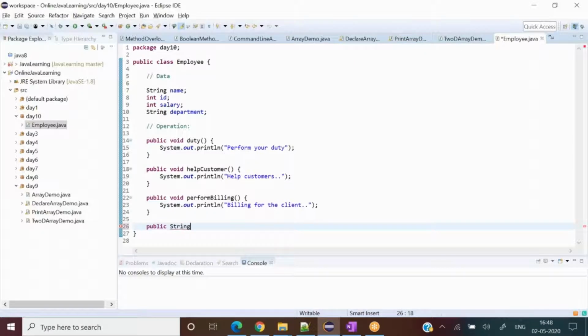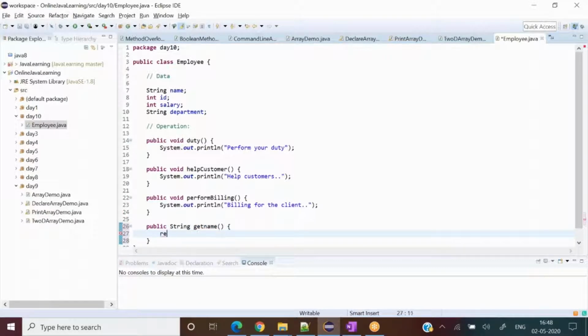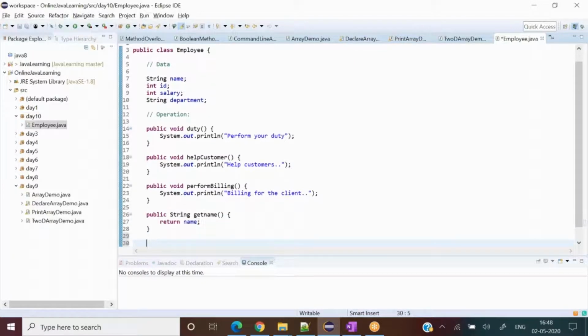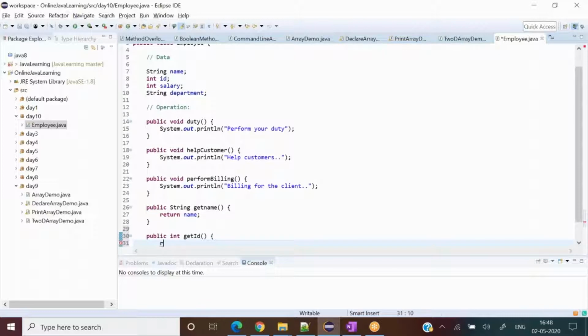So String getName, and this should return your name from here. The same way somebody can request your ID as well. So I can write public int getID, and ID should be returned as int, right? Did you get it?